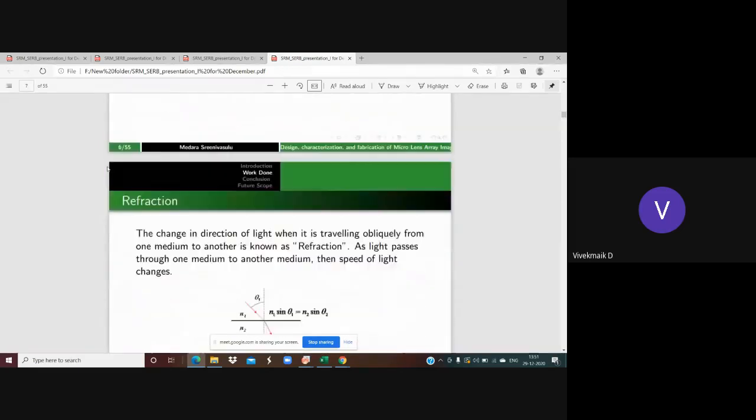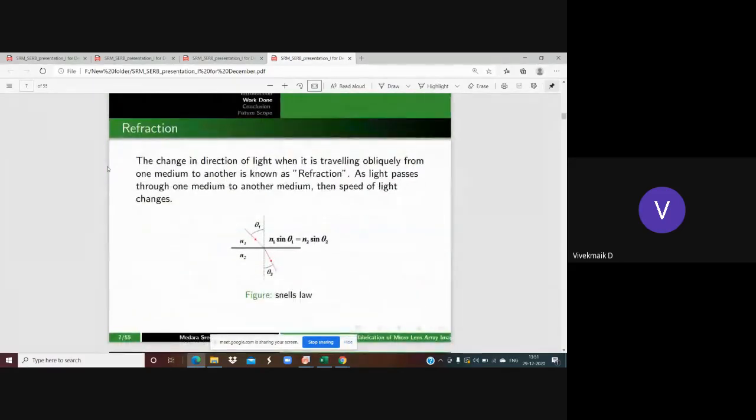The first basic fundamental thing is refraction. Refraction is the change in direction of light when it travels obliquely from one medium to another medium. When light passes from one medium having refractive index N1 to another medium with refractive index N2 at an angle of incidence theta 1, it is refracted.